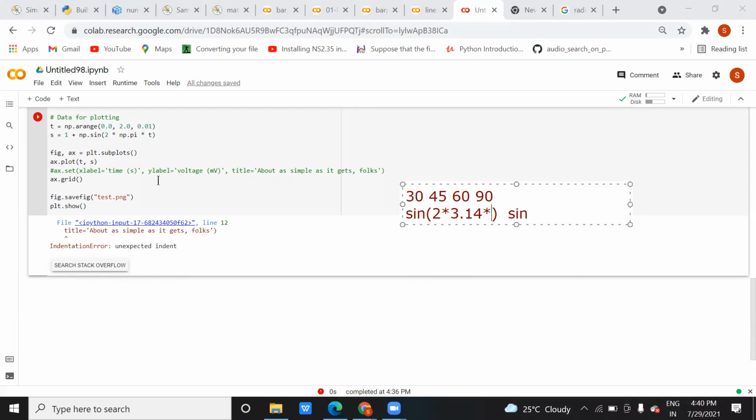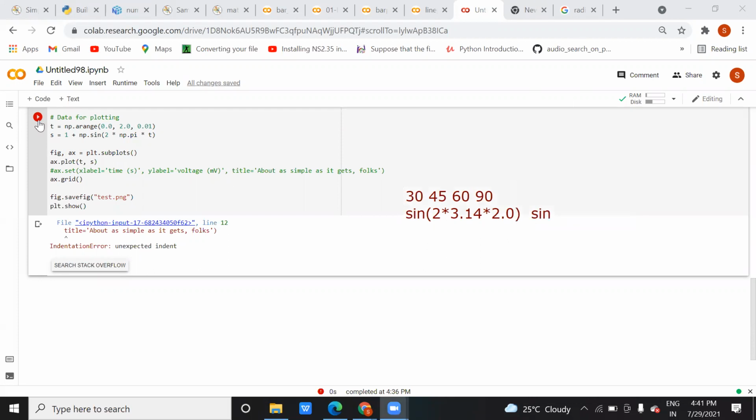But while drawing a graph, they are taking up to 0.25, because they have to occupy the space completely. So this value will change every time: 0.01, 0.02, 3, 4, 5, 6, like that, till 2.0. Whatever value that you get here, plus 1 will be your s value.